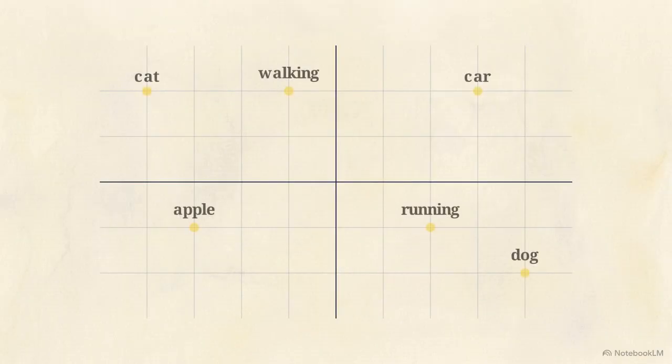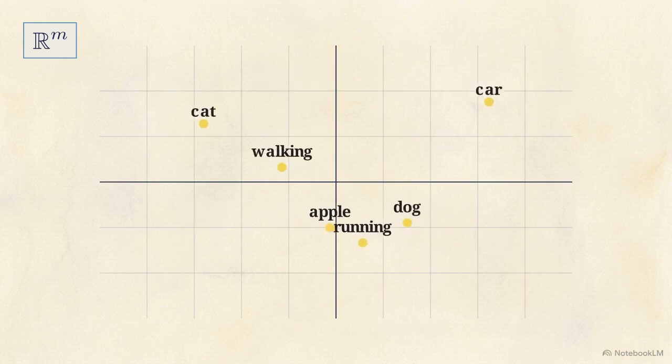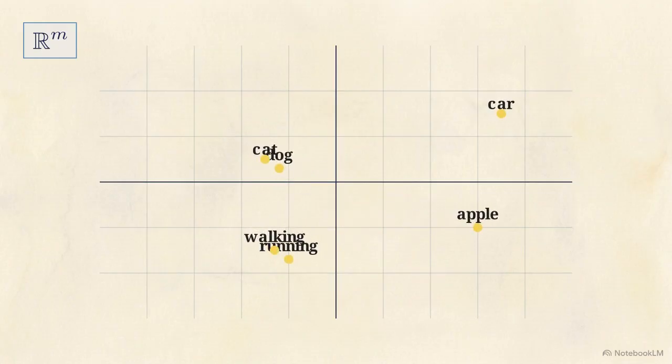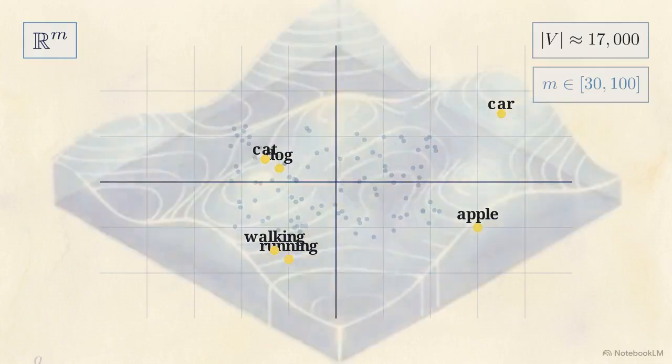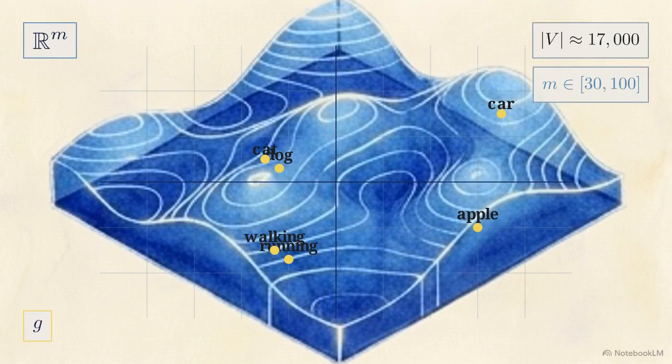This continuous coordinate space illustrates Bengio's solution. Instead of treating words as isolated, discrete symbols, he assigned each word a distributed representation, a continuous vector in a mathematical space called R to the m. Notice how cat and dog physically move to cluster tightly together. The dimension m, usually between 30 and 100 features, is drastically smaller than a typical 17,000 word vocabulary. The model is forced to compress meaning into a dense space.